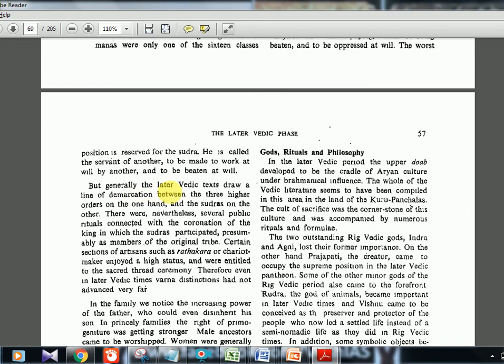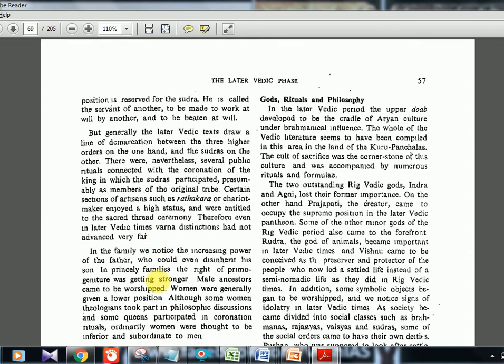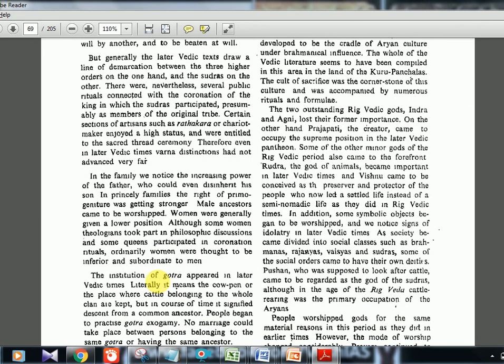Now, generally, the later Vedic period draws a line of demarcation between the three higher orders on one hand and the Shudras on the other. So Shudras were always considered separate. Another term is Rathakara. Rathakara is the chariot maker, the person who makes the chariot. The chariots were a symbol of royal status at that time.